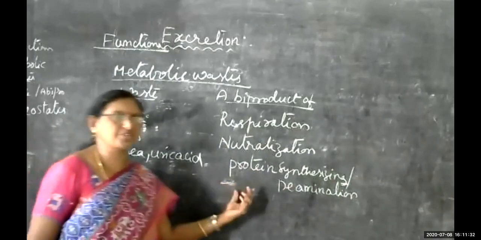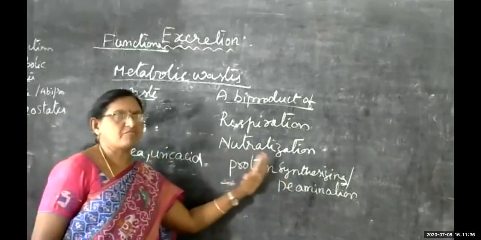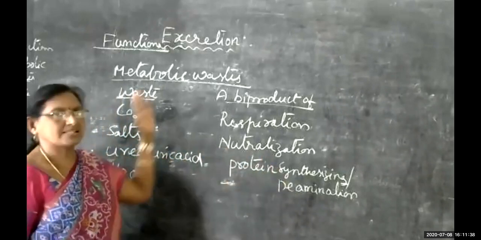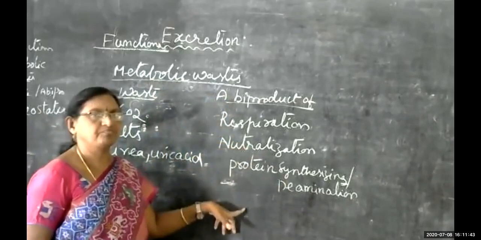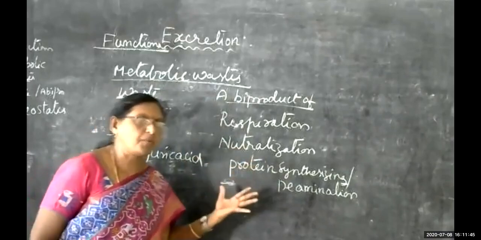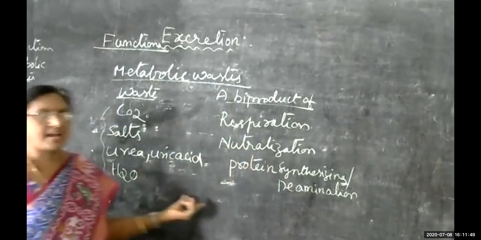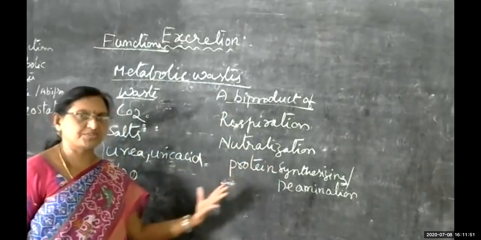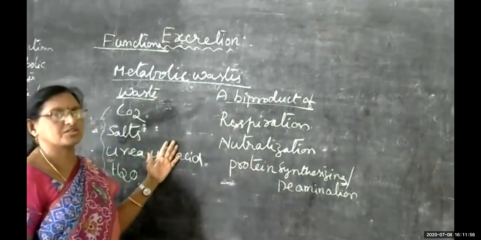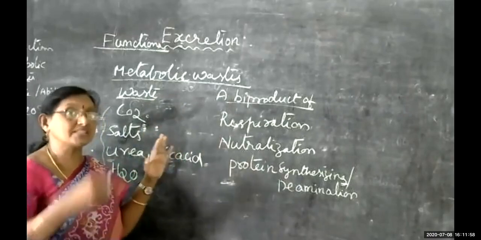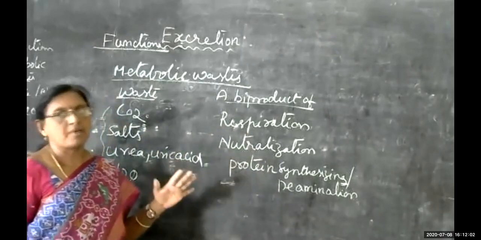During the digestion process and the respiration process, a lot of water molecules also get released as metabolic wastes, children. So that also has to be eliminated by our body through the excretory system. Along with this, some other wastes like bile juice, bile pigments, and excess digestive juices are also to be eliminated by our body itself.